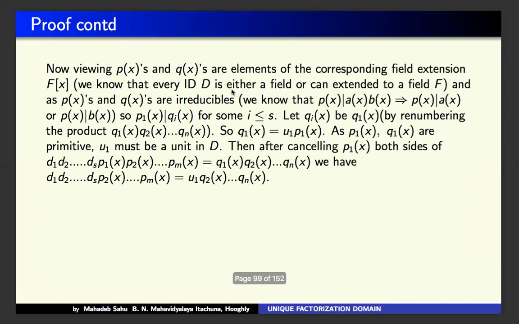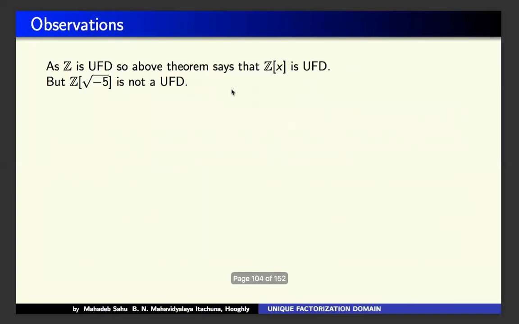That's all the proof here. And so therefore, if Z is a UFD, then Z[x] is also a UFD. But here Z[root minus 5] is not a UFD. I have discussed it in my next lecture. So for this, it's a long video, almost more than 1 hour. Thank you very much for listening to me. Thank you.